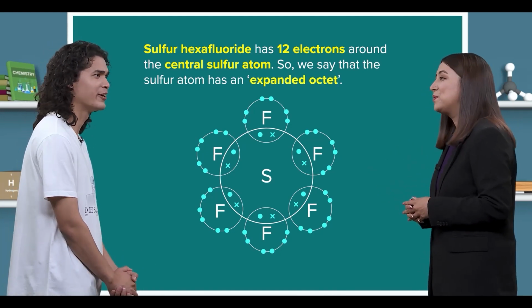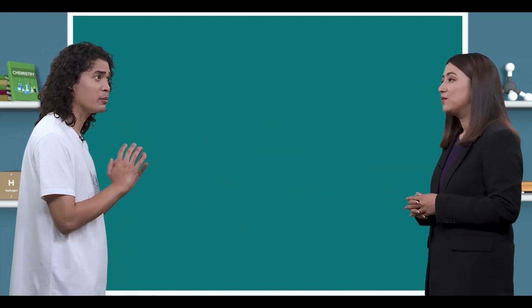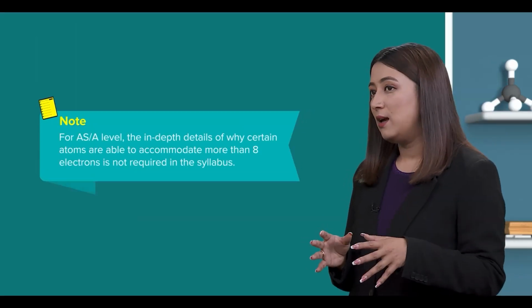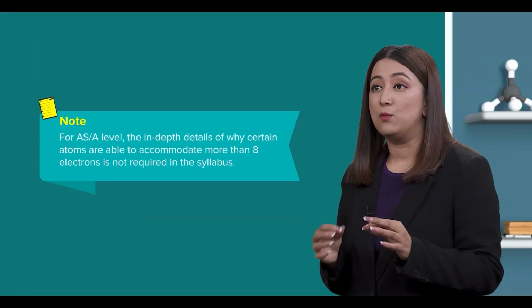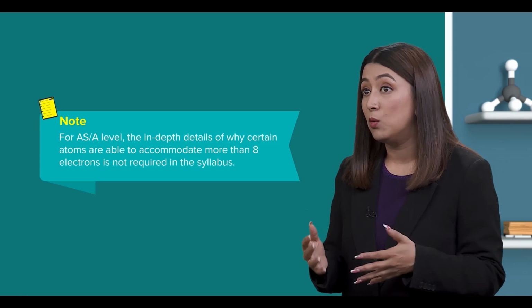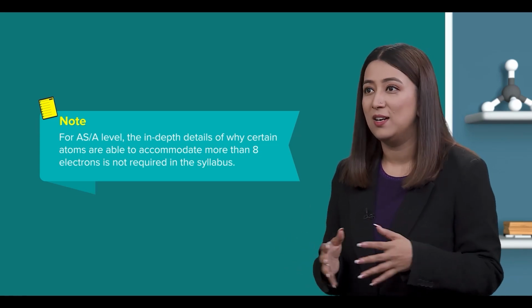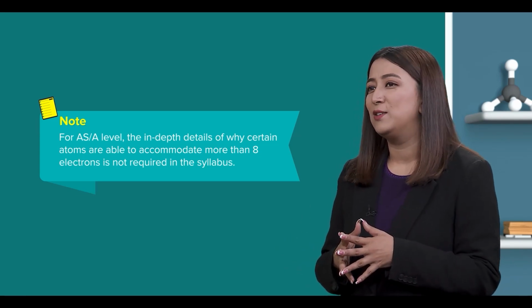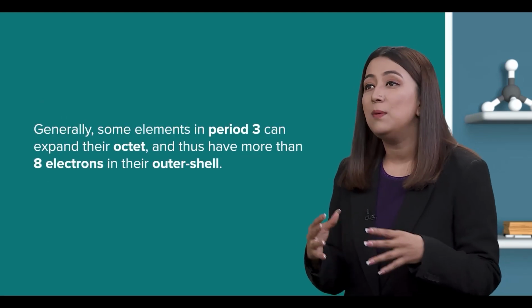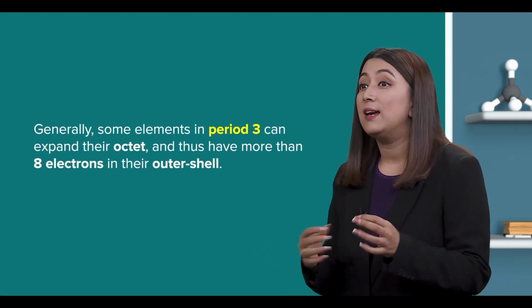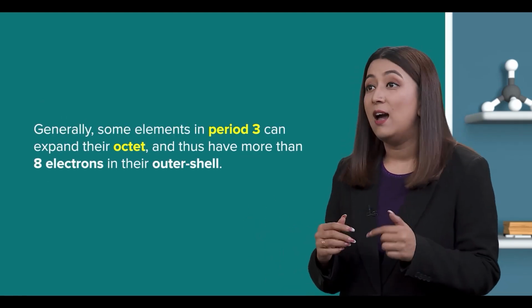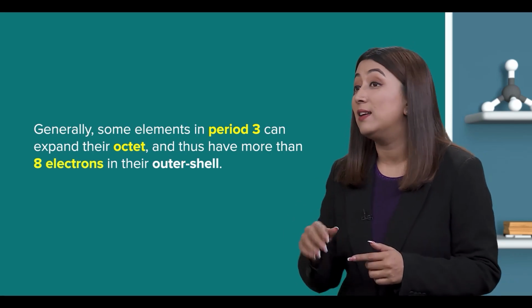That's so cool. But how are they able to accommodate more than 8 electrons in their valence shell? Well, for this level, the in-depth details of why they are able to accommodate more than 8 electrons isn't required, and it's really quite complicated to explain. You just need to understand that, generally, some elements in period 3 can expand their octet and thus have more than 8 electrons in their outer shell.